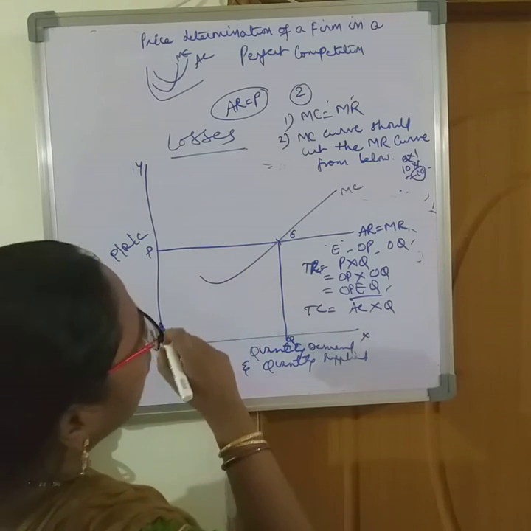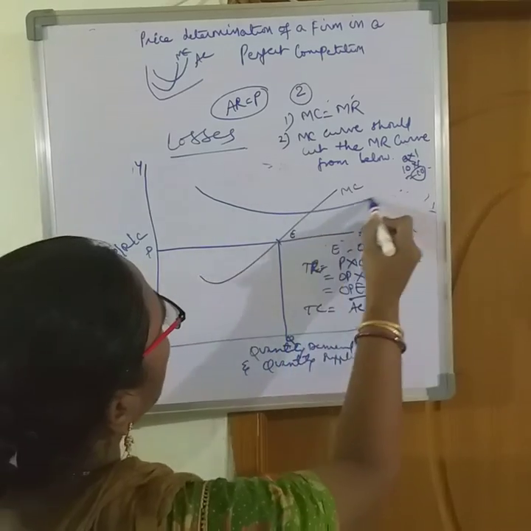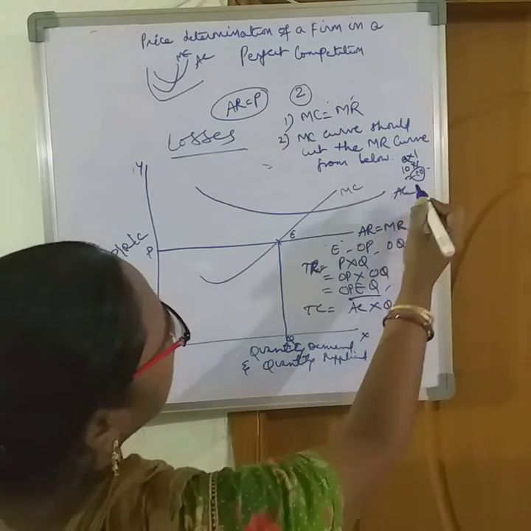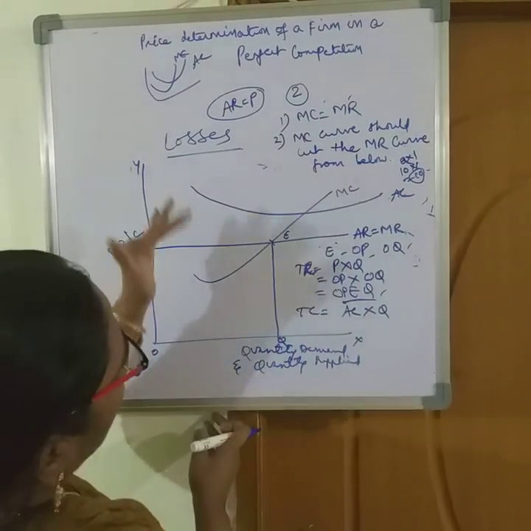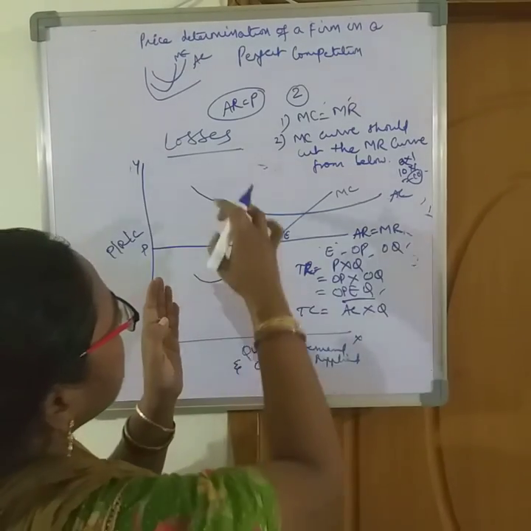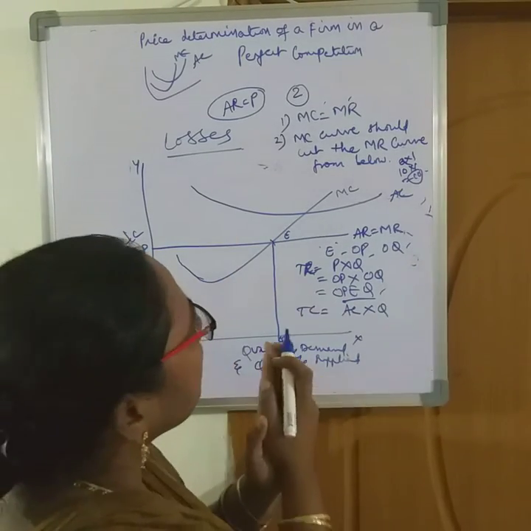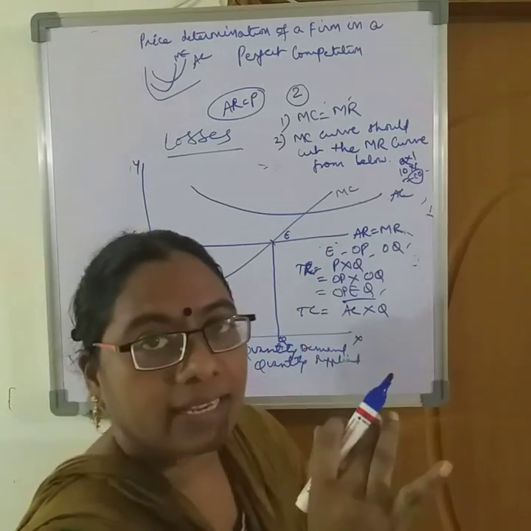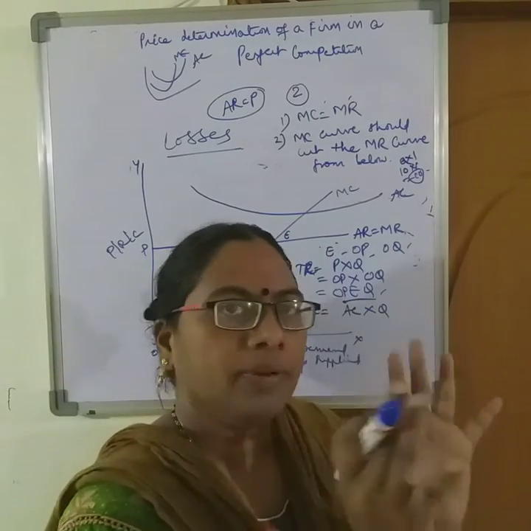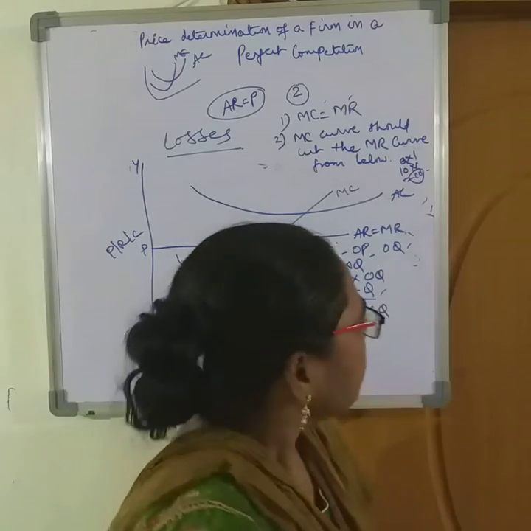Now let me draw AC. Okay, this is AC. While falling, sloping downwards, MC is below AC, and while sloping upwards, MC is cutting AC and both are sloping upwards. Okay, you can see that both are U-shaped.